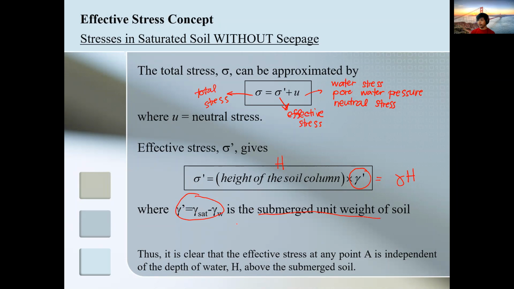This buoyant unit weight. I'm not sure if buoyant refers to the effective unit weight or to the moist unit weight. So try to research that one. Buoyant unit weight.